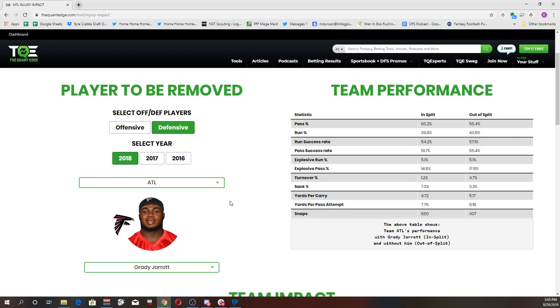You can get really creative with this. Every week you can adjust to any potential injury news, try to quantify it for what it means to the team. It's really helpful with both betting and fantasy. One of the things we used it a ton for last year is big time run defenders out. We can actually quantify just how much it means to a team. Wide receivers out. Where's the ball actually gone? Just because the wide receiver 1 is out doesn't mean the wide receiver 2 necessarily gets those targets, and we can see it on a play-by-play basis because this is by snaps.